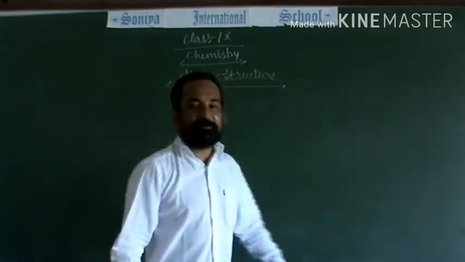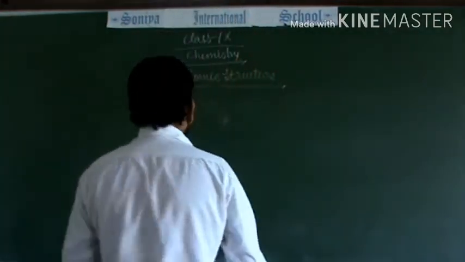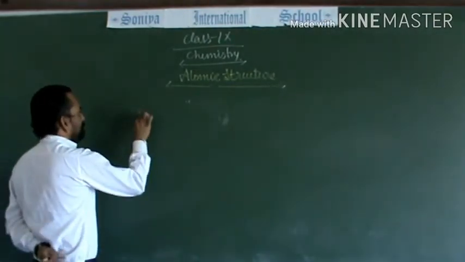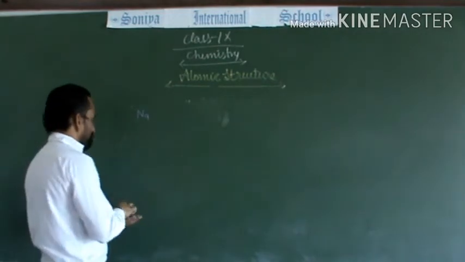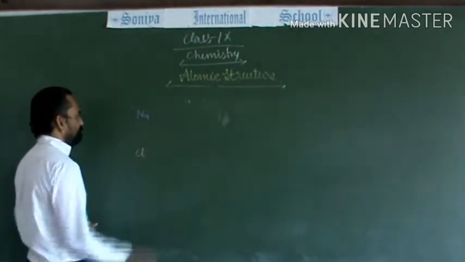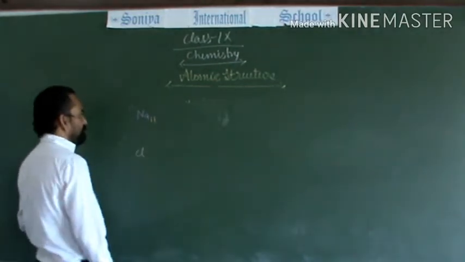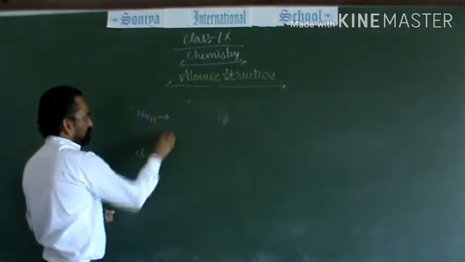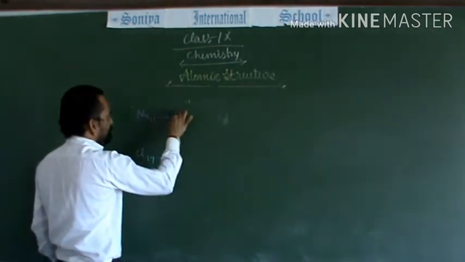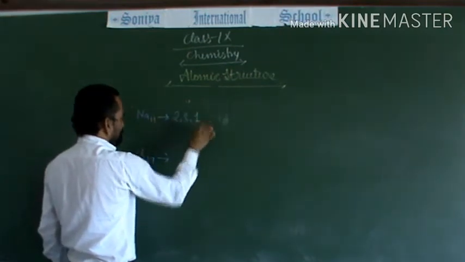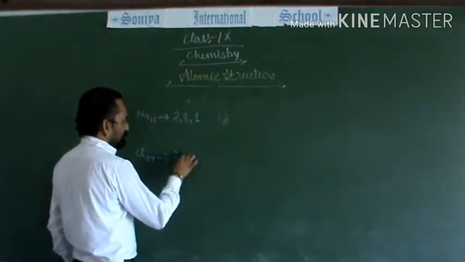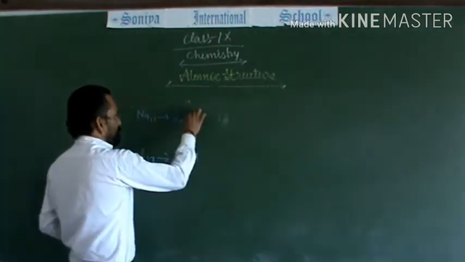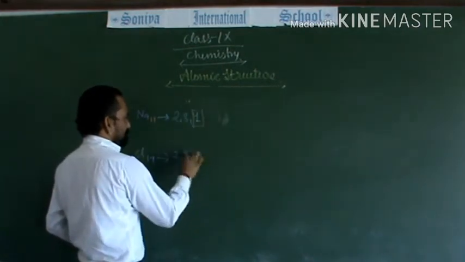About the charges and subatomic particles, after that we will see how valency occurs. Take 2 examples. We have 2 atoms, the sodium atom and the chlorine atom. The atomic number of sodium is 11, whereas the atomic number of chlorine is 17. So the electronic configuration of sodium is 2, 8, 1, whereas chlorine is 2, 8, 7. In the outermost shell of the two atoms, there are 1 and 7 electrons.